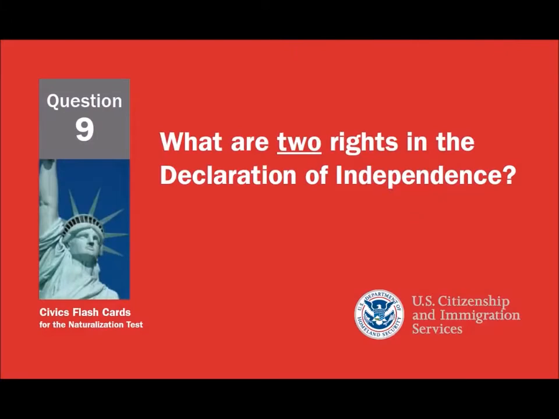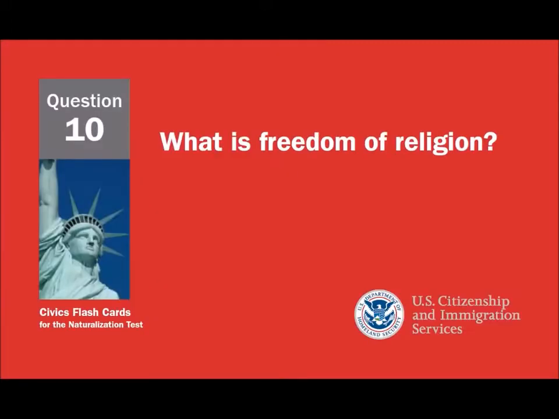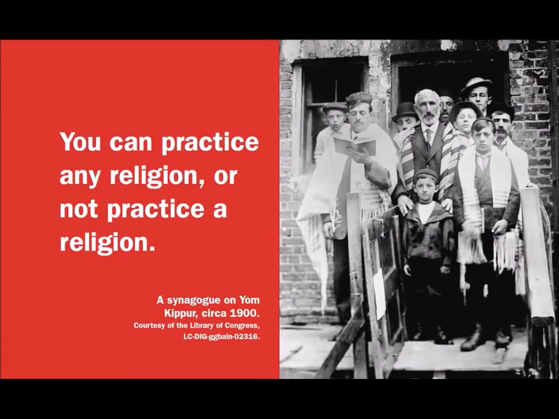What are 2 rights in the Declaration of Independence? Life, liberty, pursuit of happiness. What is freedom of religion? You can practice any religion or not practice a religion.